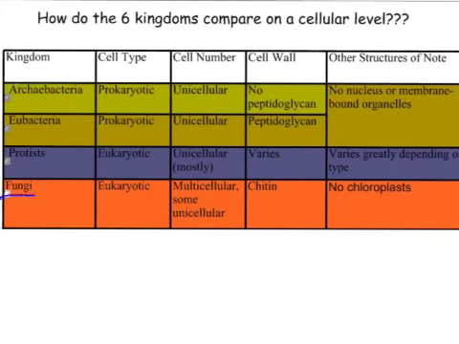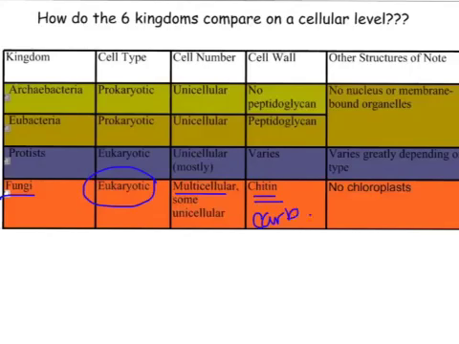Next we have our fungi, the fungus, also eukaryotic. Mostly multicellular. There are some unicellular yeasts, for example. In the cell wall of fungi, we have a material called chitin. Chitin is a carbohydrate.